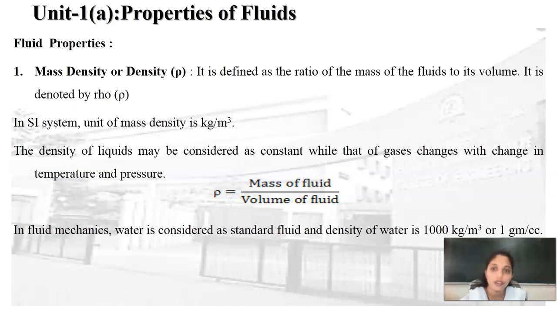The density of a liquid may be considered constant, but the density of gases changes with change in temperature and pressure. Mathematically, the mass density is represented by the symbol rho, and it is the ratio of the mass of the fluid to its volume. In fluid mechanics, water is considered a standard fluid, and the density of water is 1000 kg per meter cube, or 1 gram per cc.